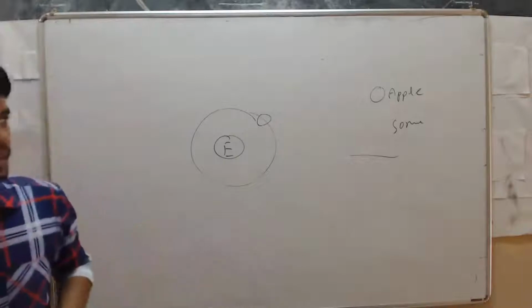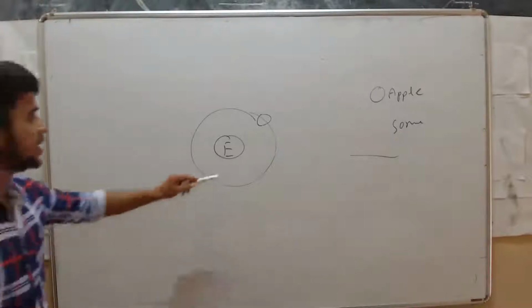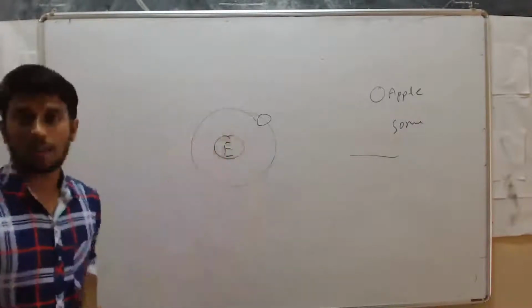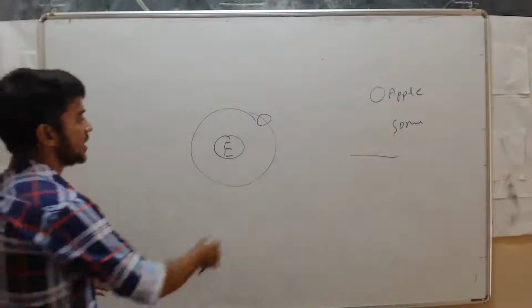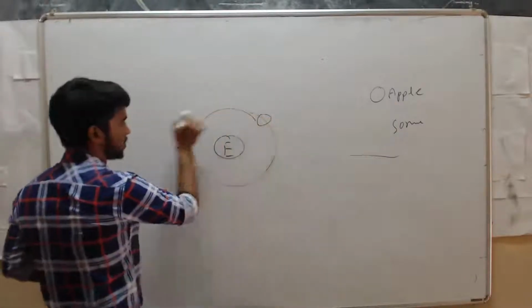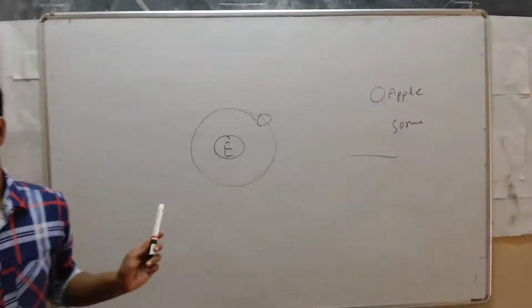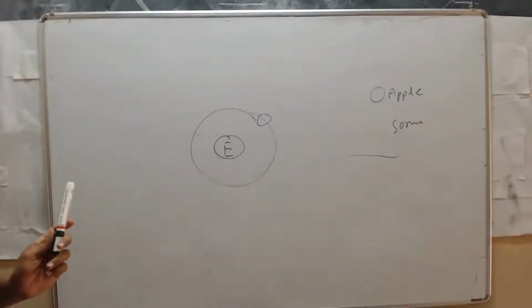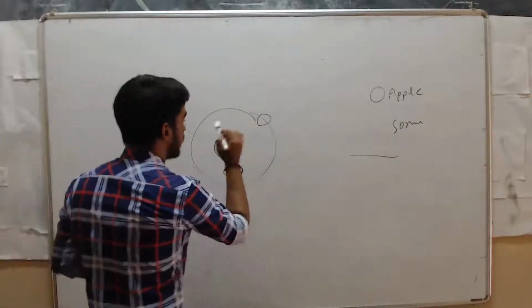Then later he said that at each point of its orbit, the moon falls towards the earth instead of going off in a straight line. Instead of going in a straight line, at each point of its orbit, the moon falls towards the earth.